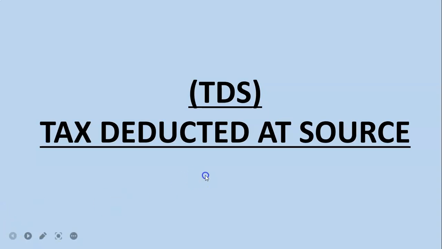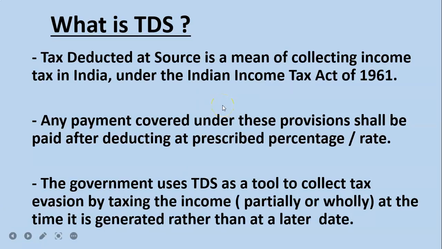TDS, tax deducted at source. So what do you mean by TDS? TDS means it is a collecting of income tax. Okay, so as per the Income Tax Act 1961, we will be collecting the income once the expenses have been done. At the time of expenses itself, we will be deducting the income and we will be making the balance payment to the party, and that TDS, whatever we have deducted, will be paid to the government. Okay, so that is the TDS.